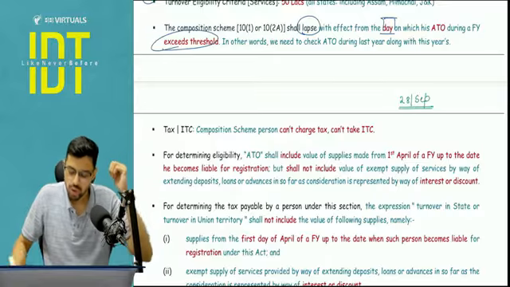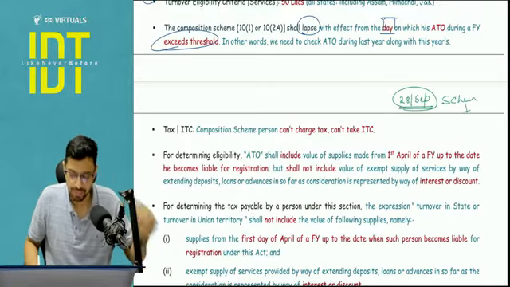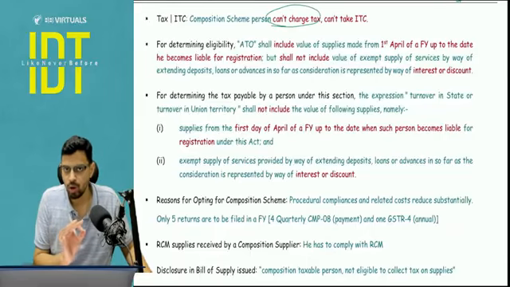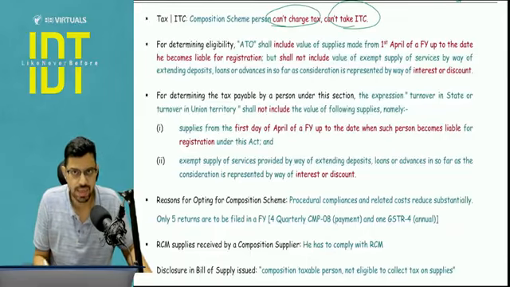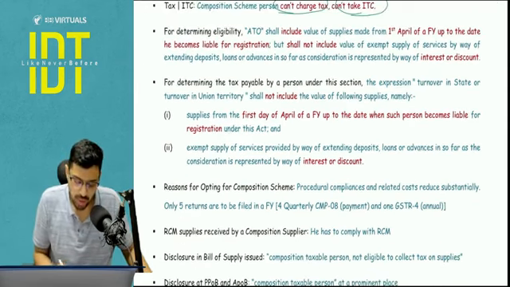150 lakhs, let's say. So from 28th September, your scheme will lapse and you will have to go into the regular scheme. As I told you, you're not going to be taxing anyone. You're not going to be charging tax, and you will not be taking ITC. Whatever the composition levy is, you're going to pay from your own pocket. These 2 points I will cover in a couple of minutes with a small example.